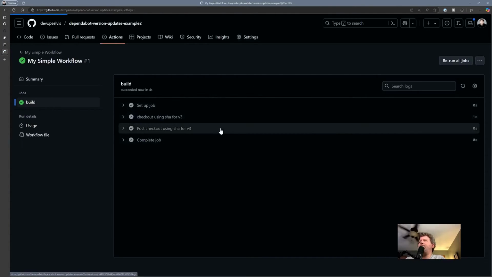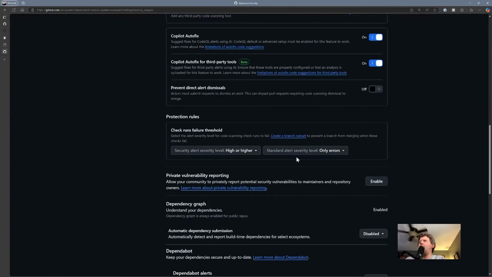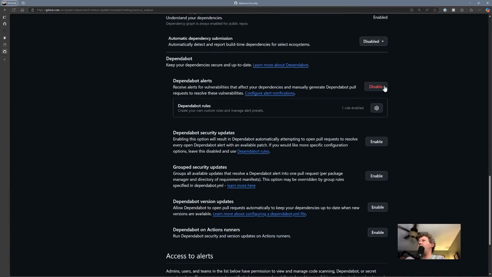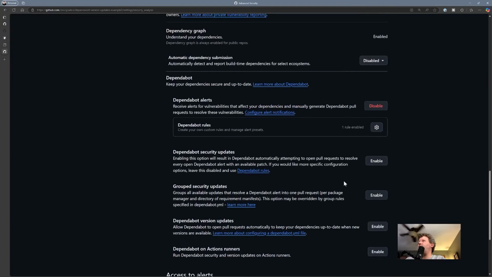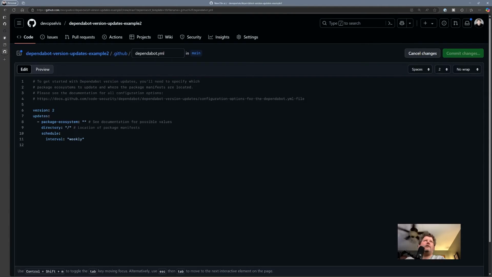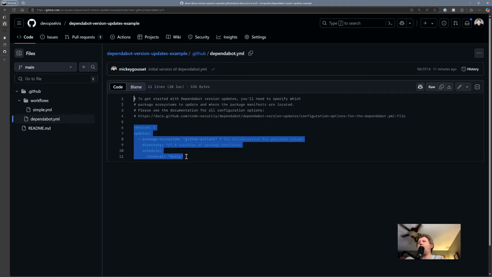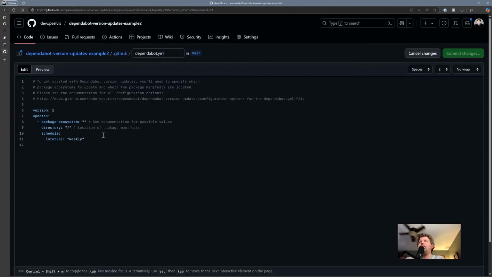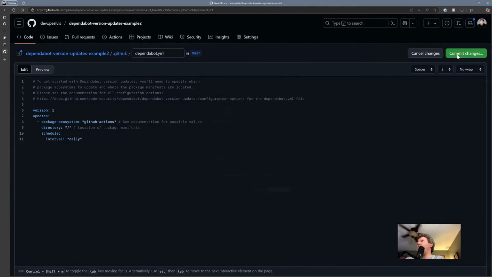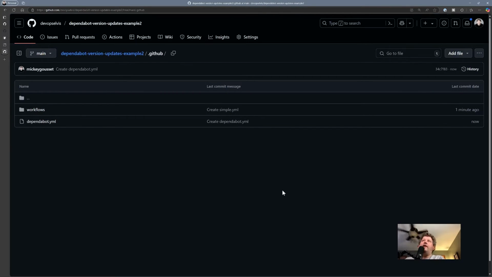So now we're going to go to settings. We're going to go to advanced security. We're going to go to Dependabot. Dependabot's enabled, dependency graph is enabled. So we're going to enable version updates. And let's just come up here. Let's grab what we created previously. Just paste it. So GitHub Actions, daily, commit that change. And as we saw, within a minute or two, it created the pull request for us.